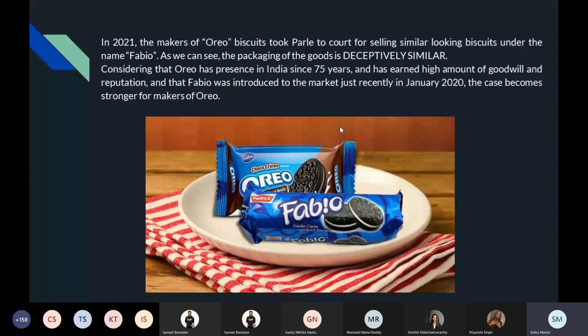Considering that Oreo has presence in India since 75 years and has earned a high amount of goodwill and reputation, and that Fabio was introduced in the market just recently in Jan 2020, the case becomes stronger for the makers of Oreo. So there has been no judgment on this case. It was just a case wherein Oreo had filed a complaint. So I put it here just for better understanding. There is not yet any decision on this.